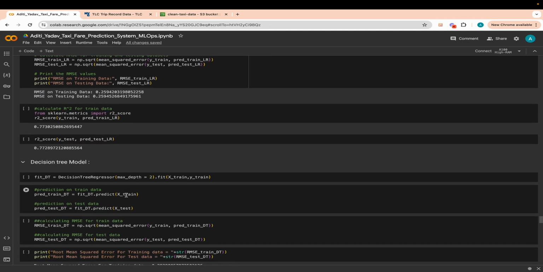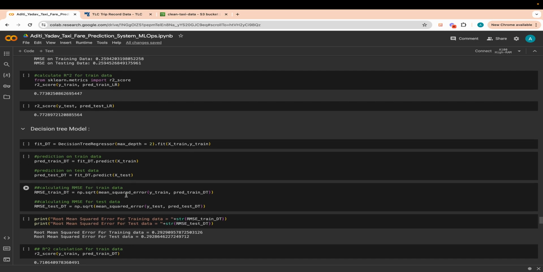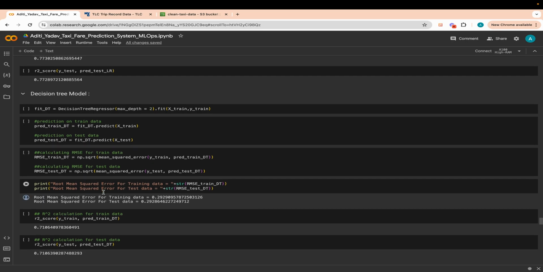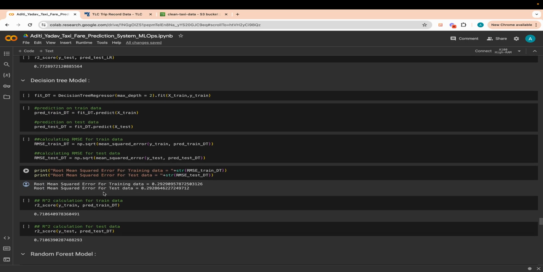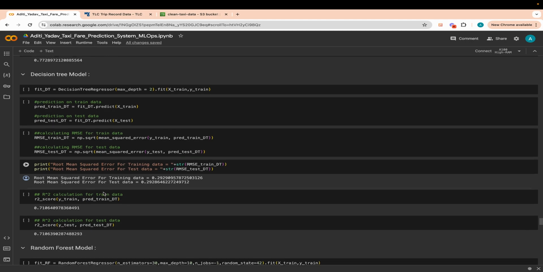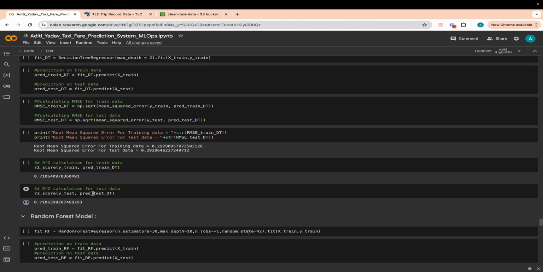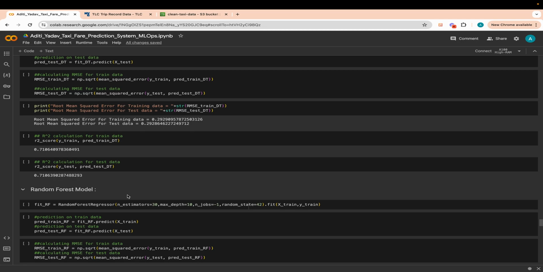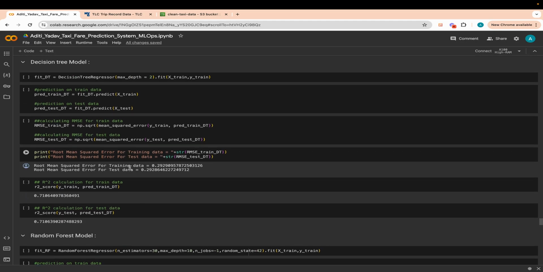Then we move on to the second model similarly, which is decision tree regression. We build a model against X train and X test and do the prediction, and then we calculate the root mean square error and R square score. The RMSE value for this test data is 0.29, as you could see here.